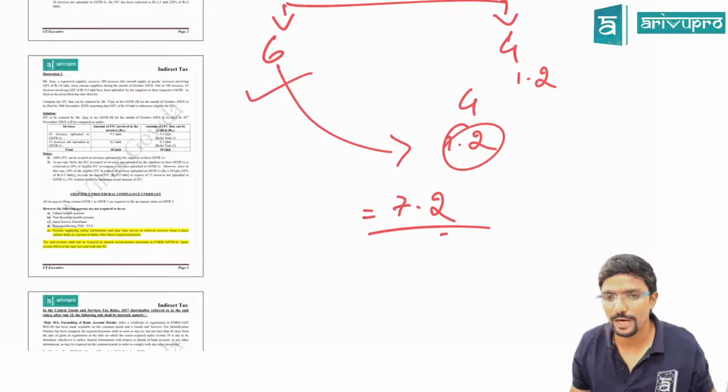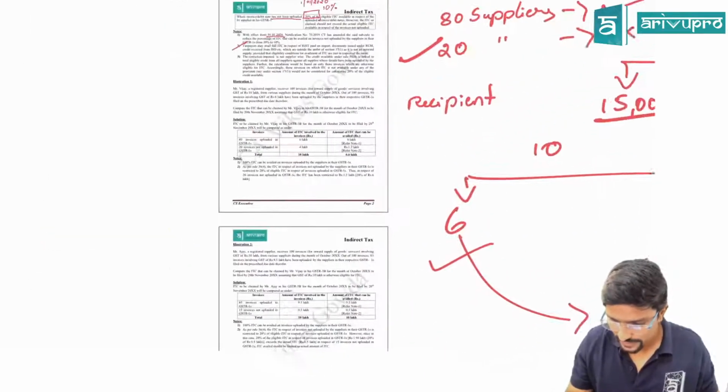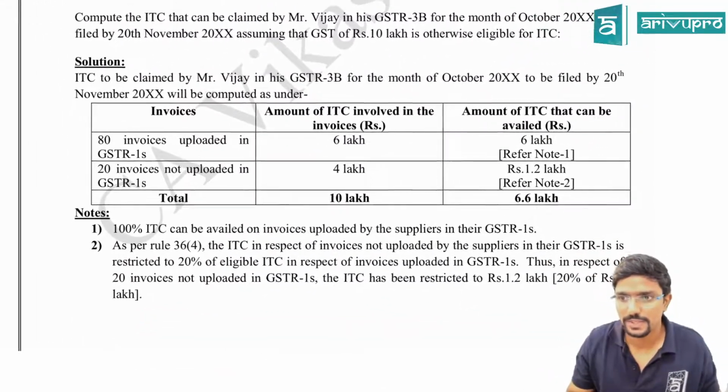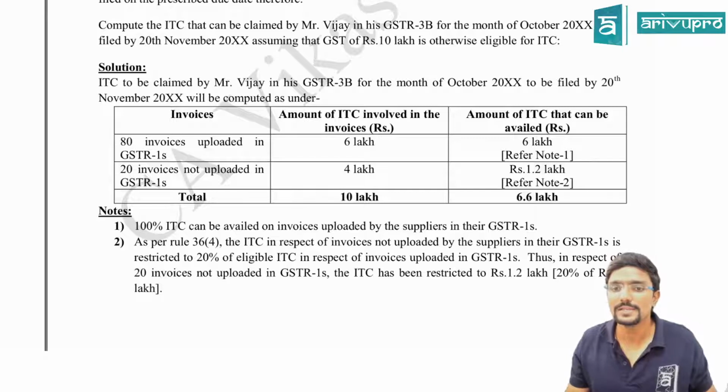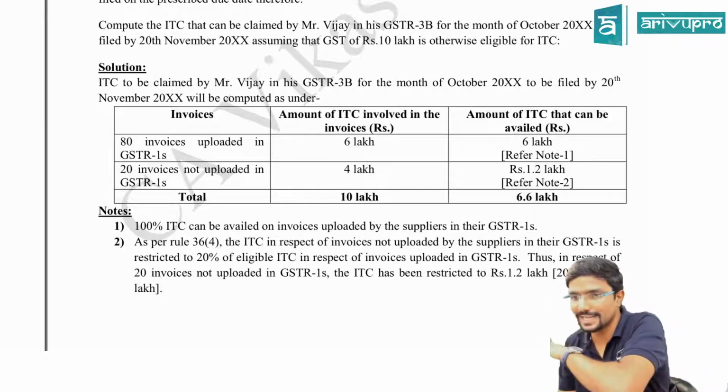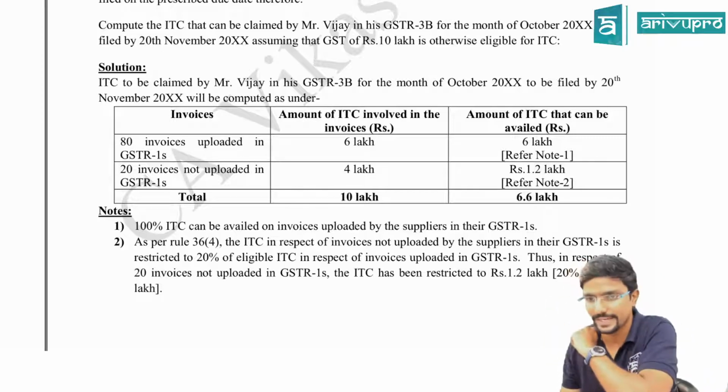For the month of October, that is what is given here. You can observe this table. 80 invoices uploaded in GSTR 1. How much is the ITC available for you? 6 lakh. Can I take the full 6 lakh? Yes. The last column will tell you, the full 6 lakh you can take.